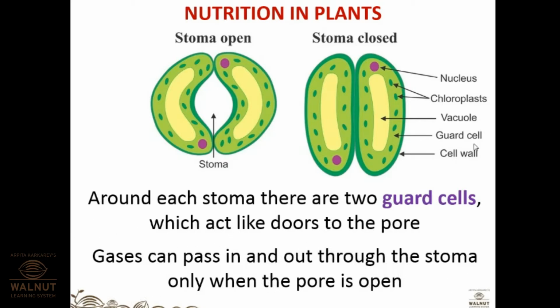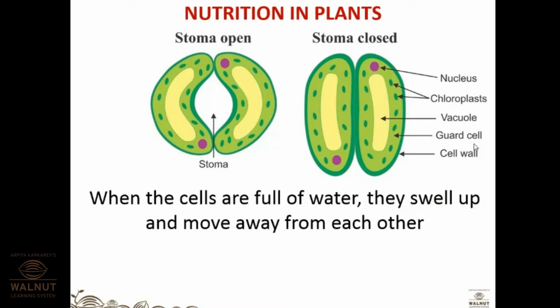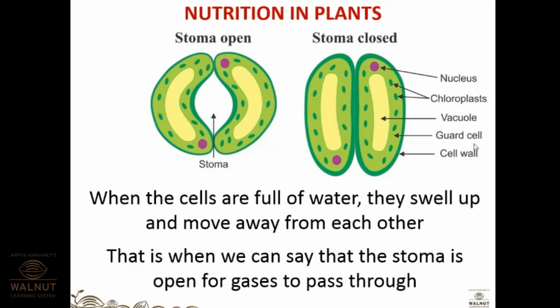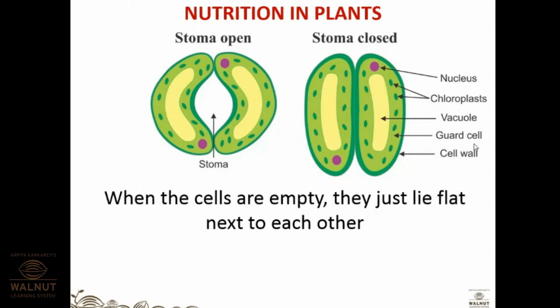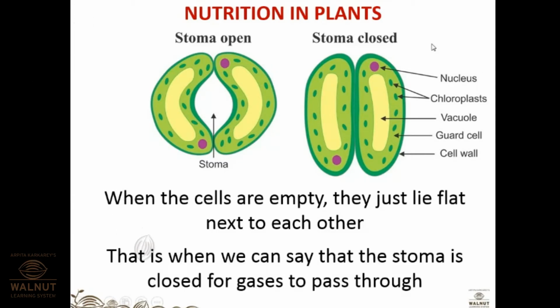So like this they can frame the question. When the cells are full of water, they swell up and move away from each other. That is when we can say that the stoma is open for gases to pass. When the cells are empty, they just lie flat next to each other like this. Stomata is closed, that is when we can say that the stoma is closed for gases to pass through.